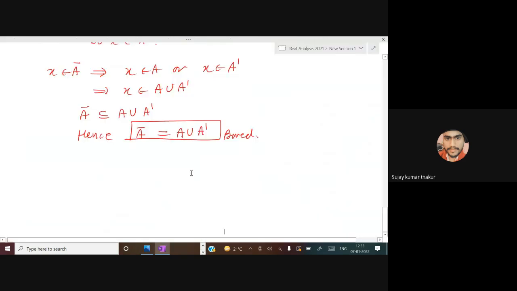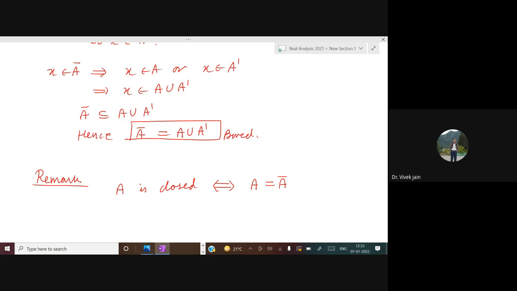Okay. Now let me write a remark here. We know one thing. A is closed if and only if A is equal to A closure. Because A closure is the smallest closed set containing A. So if A is closed, then A is equal to A closure. And if A is equal to A closure, then A is closed.